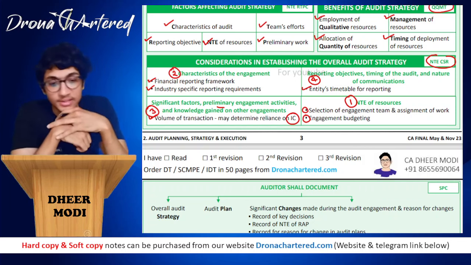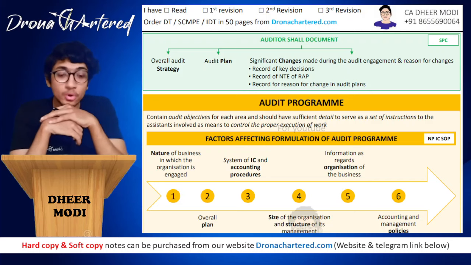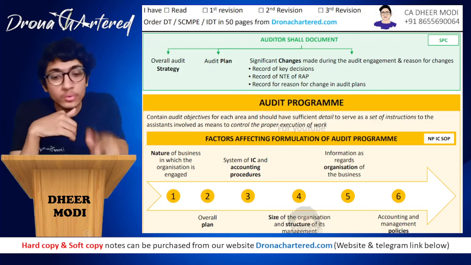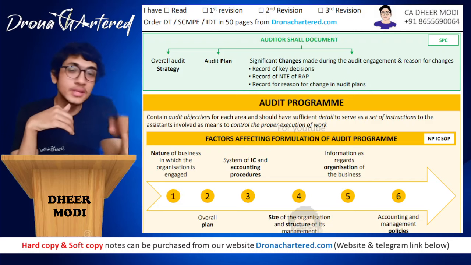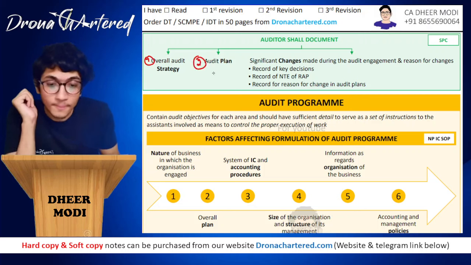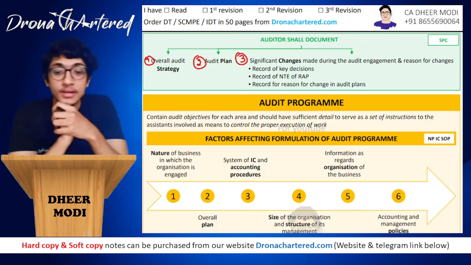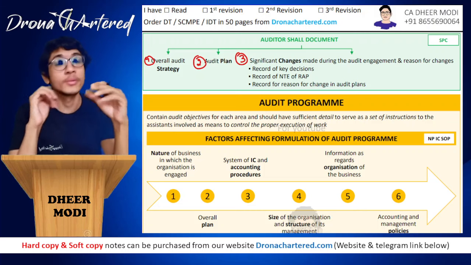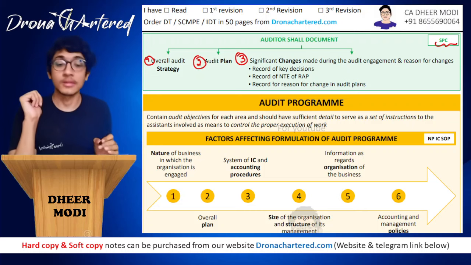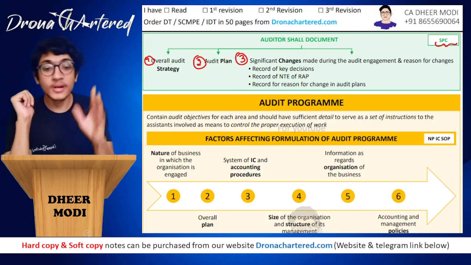Now next is auditor shall document. What all does the auditor have to document? I'm thinking we'll do the keys in the end so that it becomes a quick revision. Those who do not want to watch the entire thing can just watch the end to see what points are there, how we have learned them, and move forward. The auditor shall document the overall audit strategy, the audit plan, and any significant changes made during the audit engagement. So what does the auditor have to document? SPC over here stands for Swapnil Patni Classes. I have made this key so that it is easier to remember.